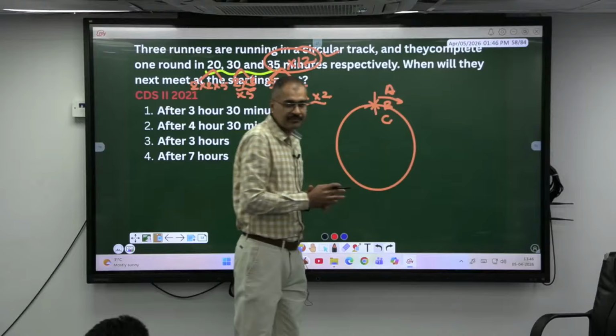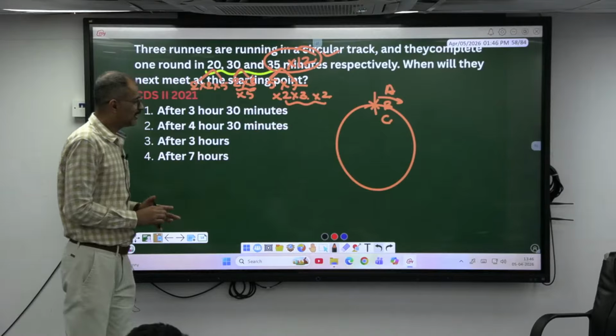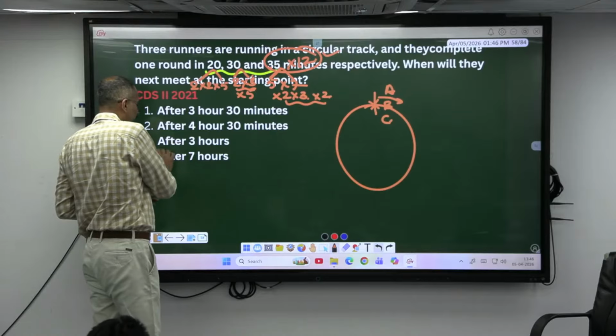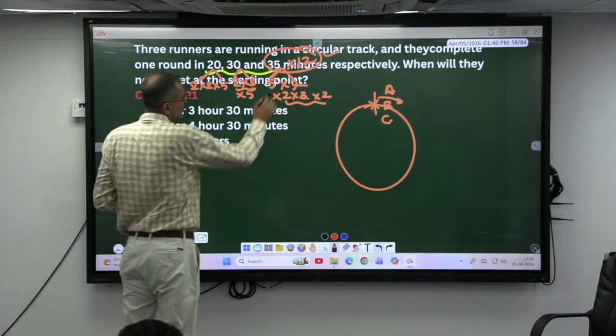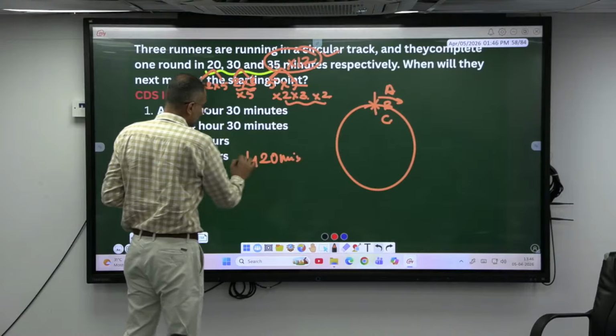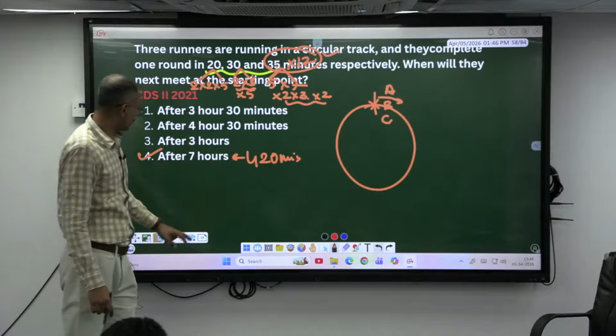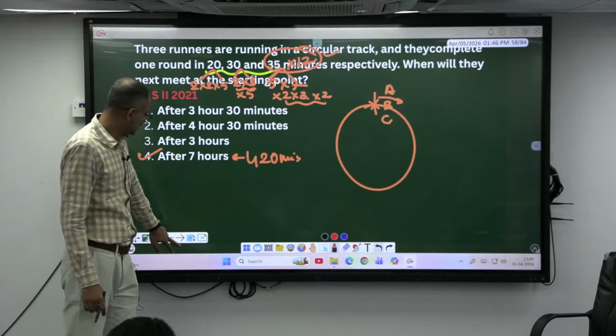Similarly, C will be 35, and so on. So after how many hours? 7 hours, which is nothing but 35 into 12, which is 420 minutes, 7 hours. They'll be completing it. Okay, circular race based questions. Shall I move this? LCM.